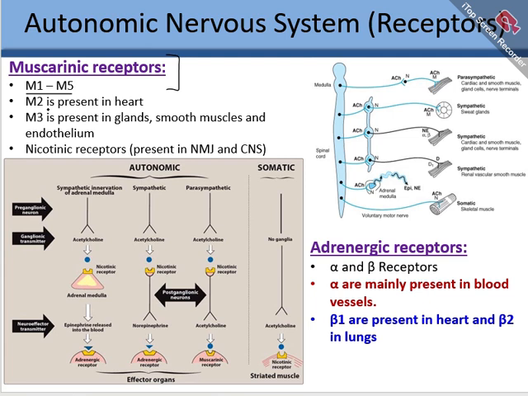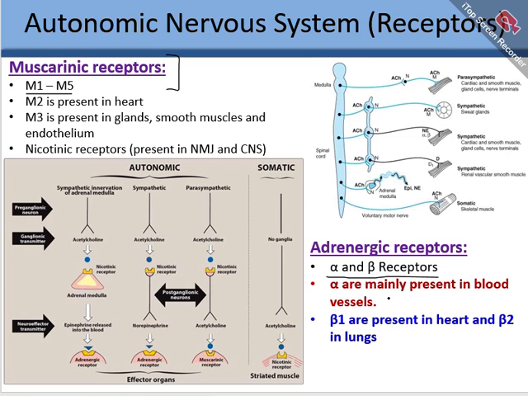So M2 receptors are present in the heart. M3 receptors are present in glands, smooth muscles, and endothelium. Nicotinic receptors are present in the neuromuscular junction and CNS. The adrenergic receptors, which are stimulated by adrenaline and noradrenaline, are of two types: alpha receptors and beta receptors.